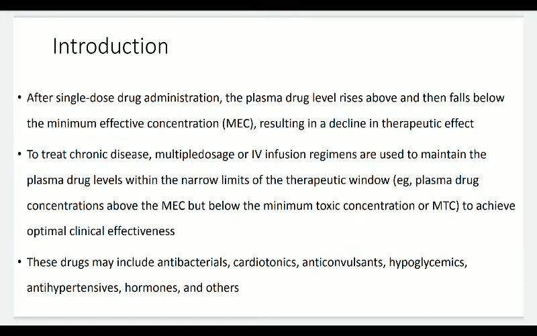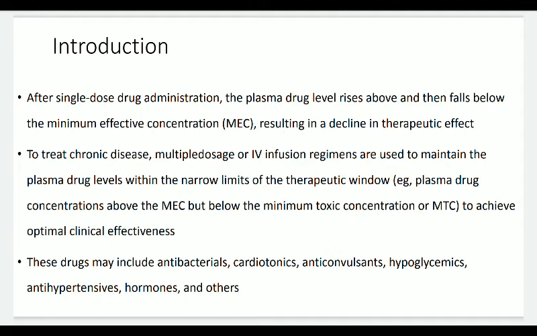After single dose administration, the plasma drug level rises above and then falls below the minimum effective concentration, that is MEC, resulting in a decline in therapeutic effect.